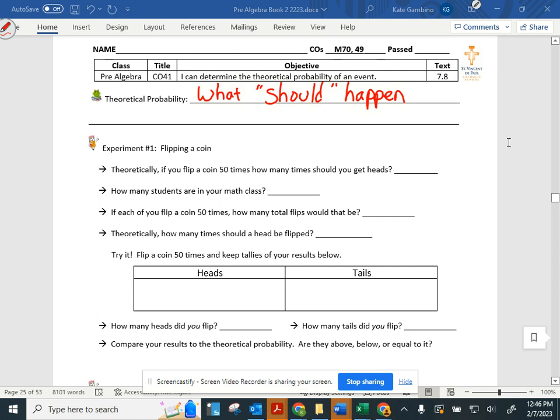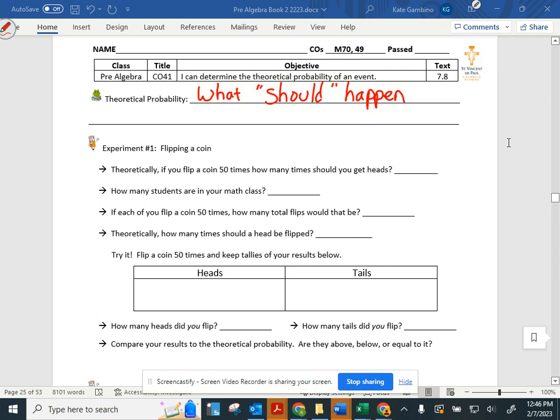So experiment number 1, flipping the coin. Theoretically, if you flip a coin 50 times, you have to think to yourself, how many times would you get heads? If I'm flipping that coin, what is the probability of getting a heads if I flip it one time? 50%, right?